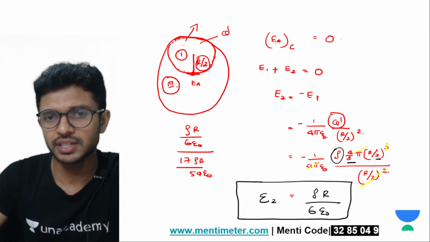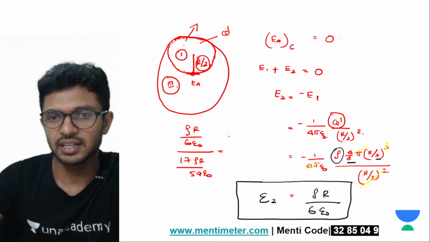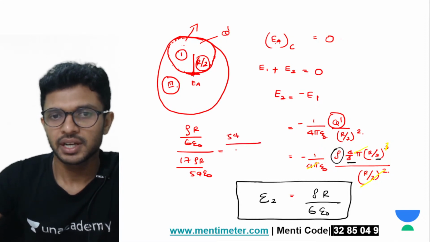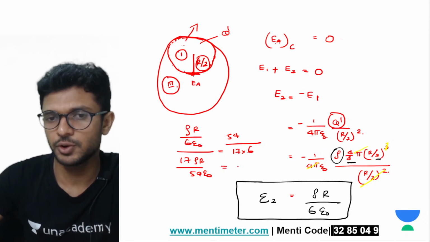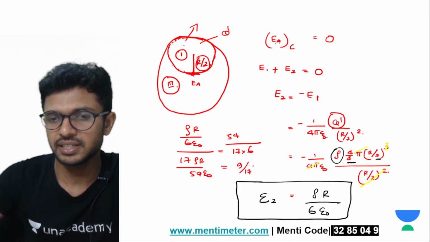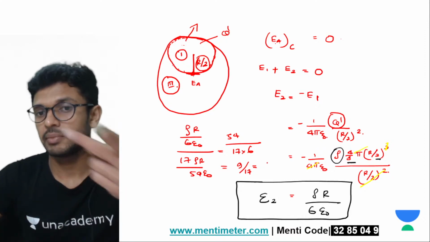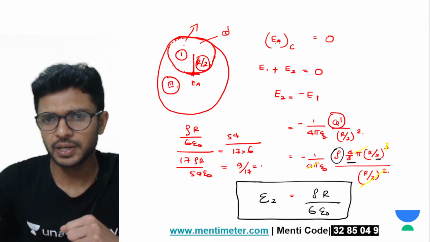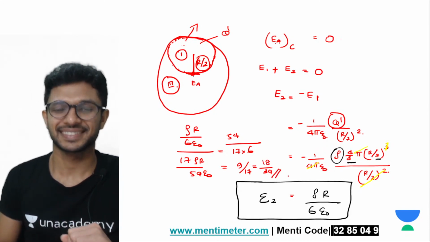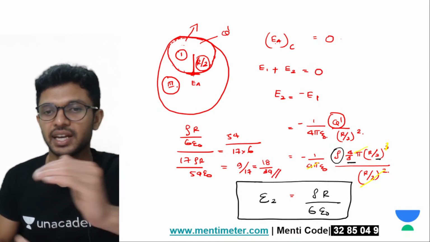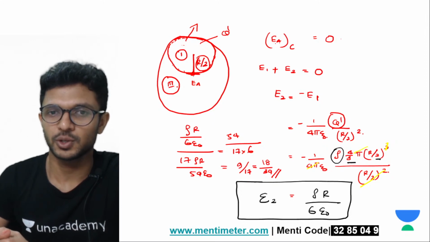Do the remaining calculation. Rho r everything will cancel, 54 will go up, divided by 17 into 6. 54 divided by 6 is 9, so 9 by 17. Multiply by 2: 9 twos are 18, 34. 9 by 17 we can write as 18 by 34.